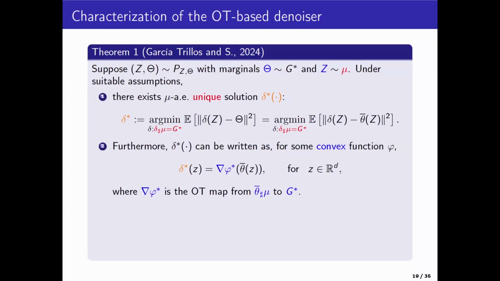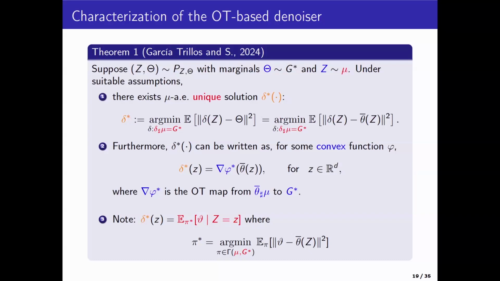It is indeed a gradient of a convex function composed with theta bar. See, all that has changed is essentially, instead of z, there is a theta bar of z. And the same thing is being replicated here. And not only that, this delta star can be recovered from the contour relaxation by taking the barycentric projection in this form. Okay? So this is just a characterization of the oracle solution.